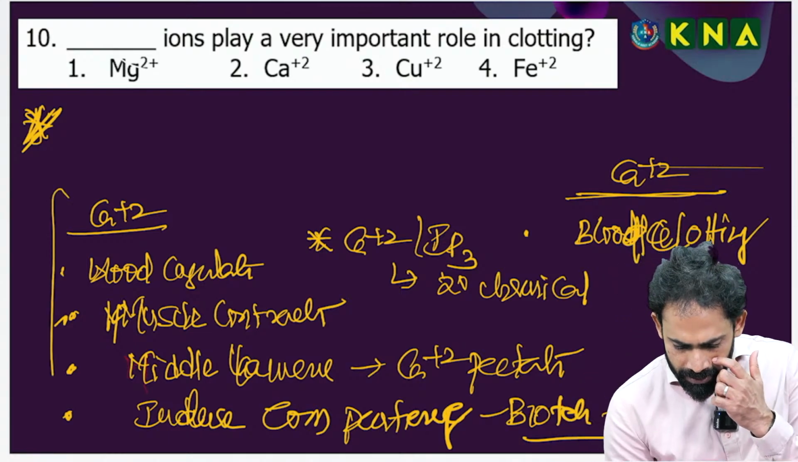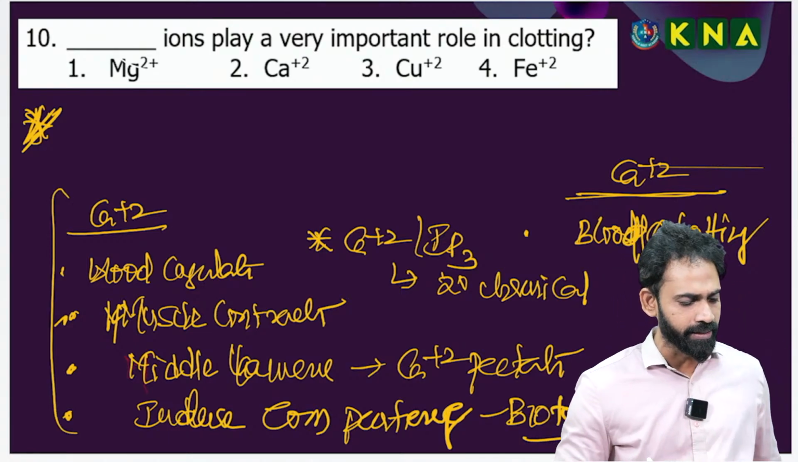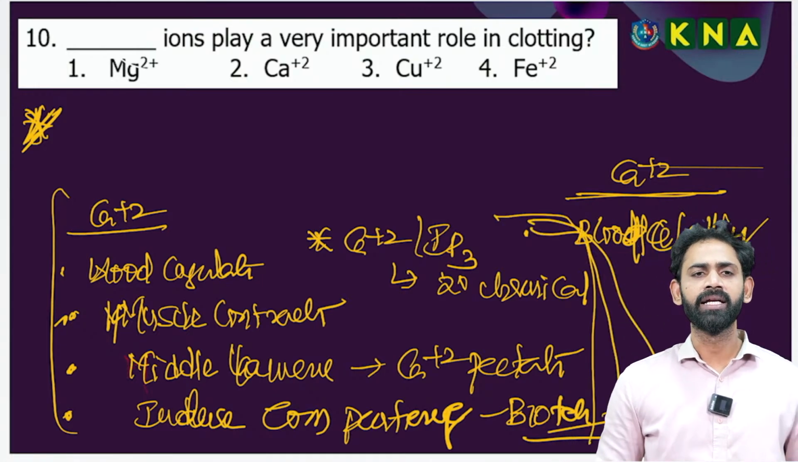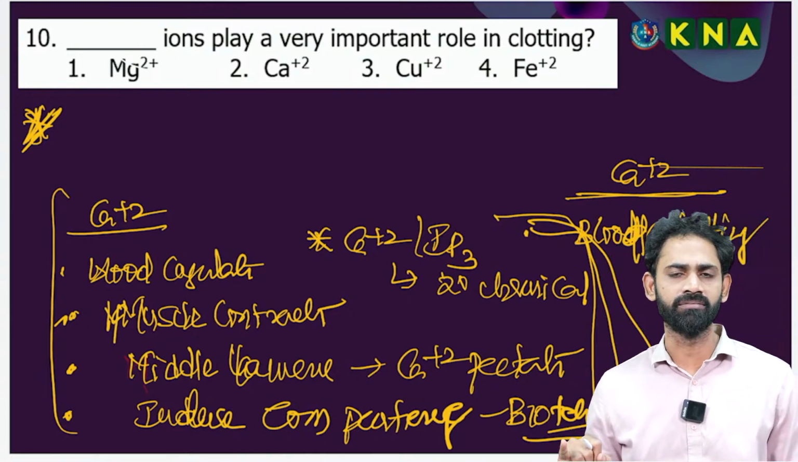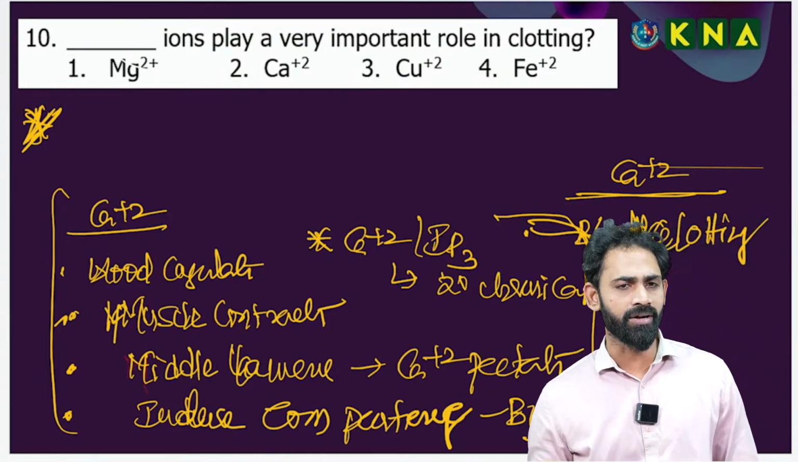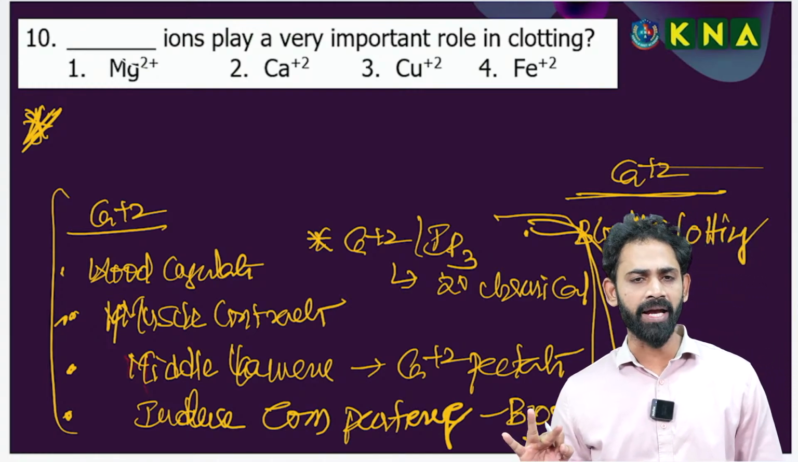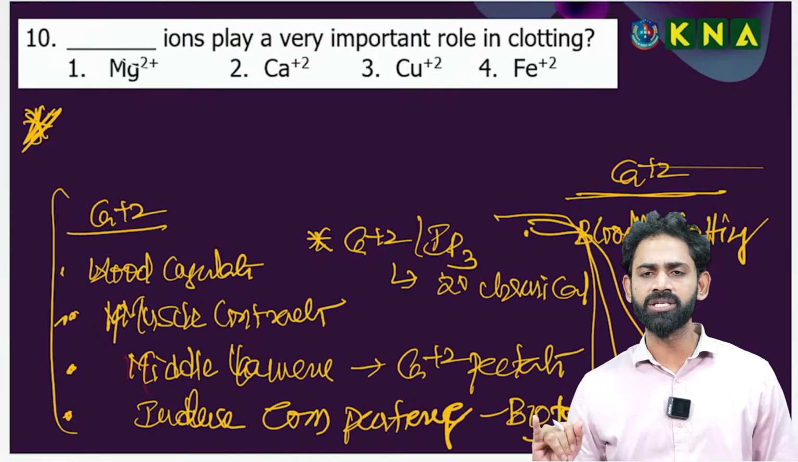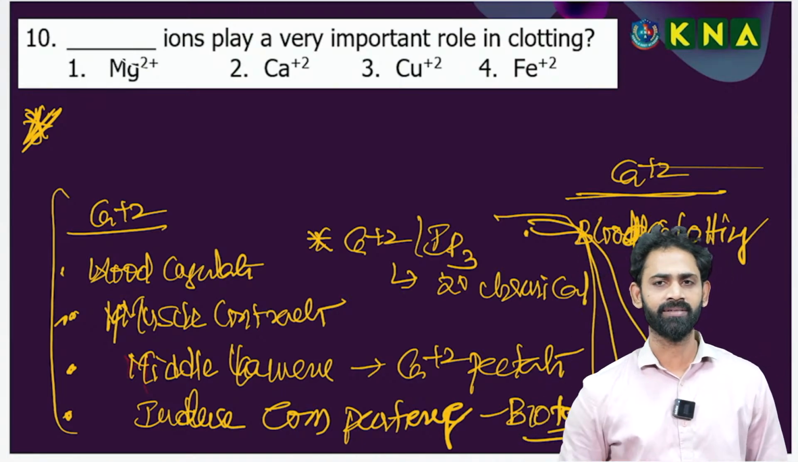So see, this is called repeaters. How to study calcium? Calcium is involved in blood coagulation and required for muscle contraction. This is the middle lamella, calcium pectate. Calcium is required to induce the competency. Calcium along with the inositol triphosphate acts as an intracellular secondary chemical messenger.